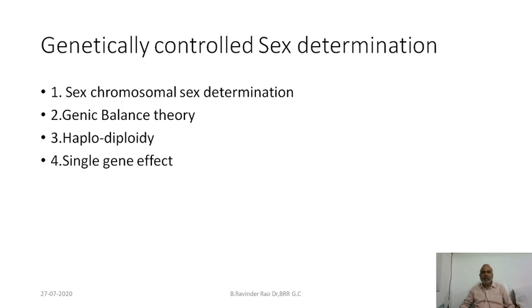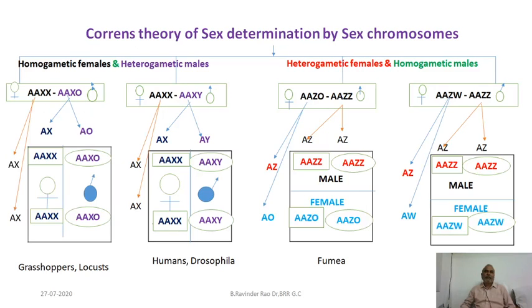This is called the genic balance theory. Haplodiploidy is a condition we see in certain Hymenoptera insects like honeybees, ants, sawflies, etc. And in some bacteria and certain plants, there may be a single gene effect for determination of sex.